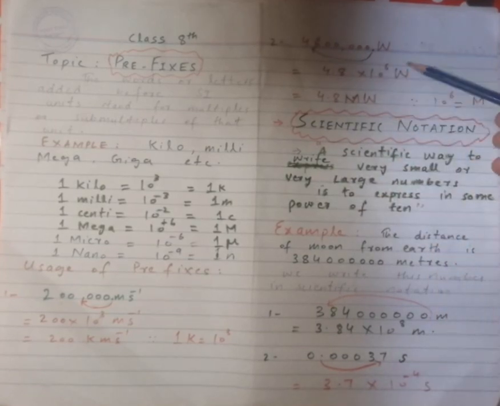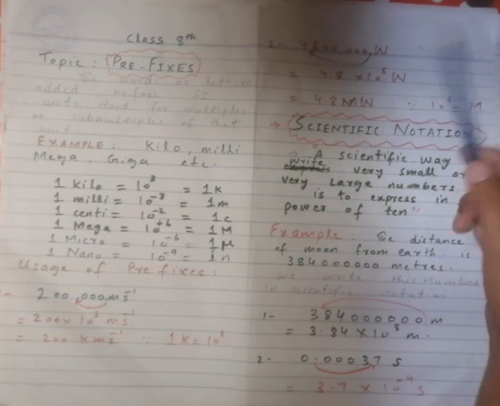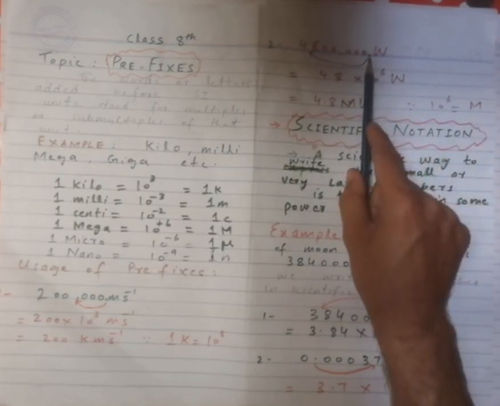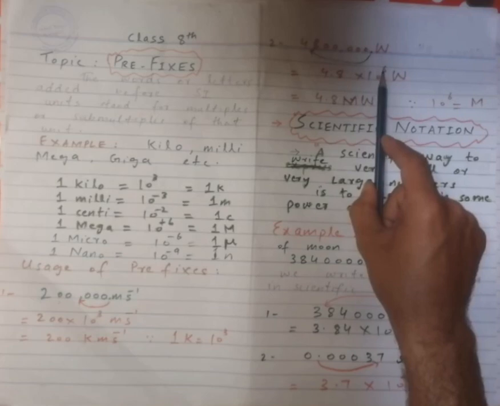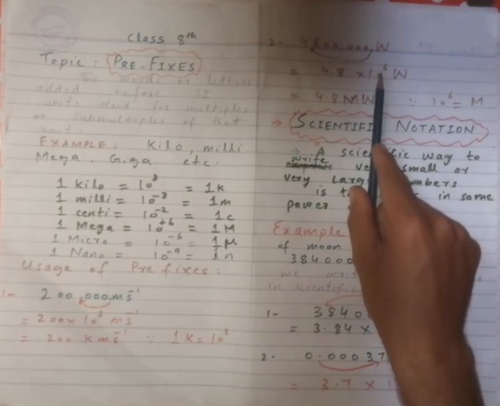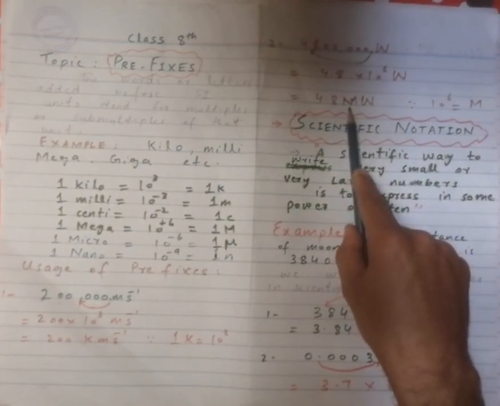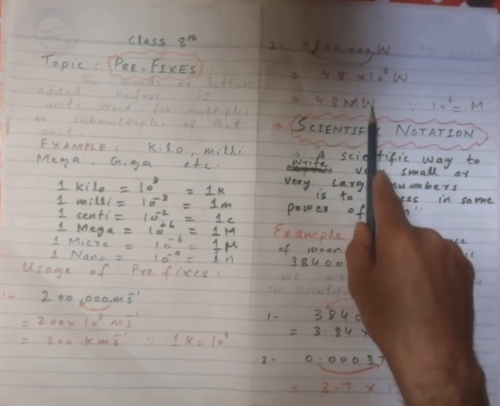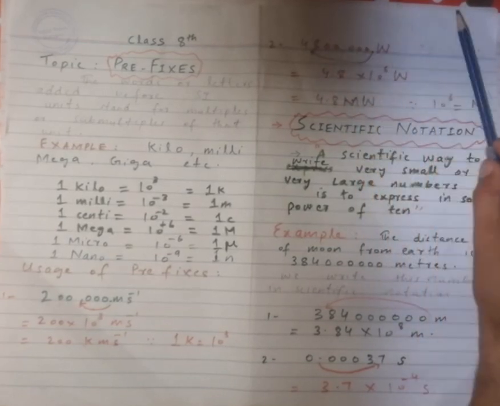When we move the decimal point from right to left, we multiply the quantity by some positive power of 10. So we move the decimal point 6 digits from right to left, and we multiply by 10 power plus 6. The prefix for 10 power 6 is mega. So instead of 10 power 6 we write mega, and our value becomes 4.8 megawatt. It is easy to deal with 4.8 megawatt instead of 4800,000 watt.